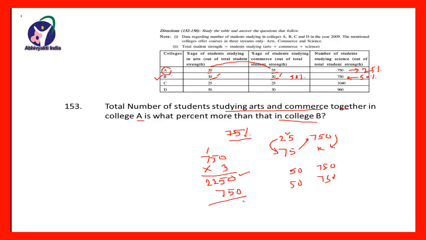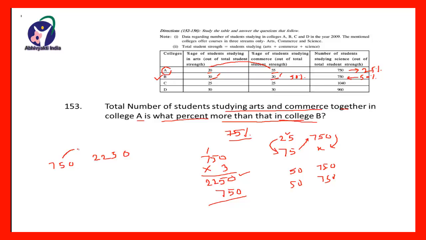And therefore what we have to find is what percent more than that of college B. So in college A, 2250 students are studying. It is for 750 students.